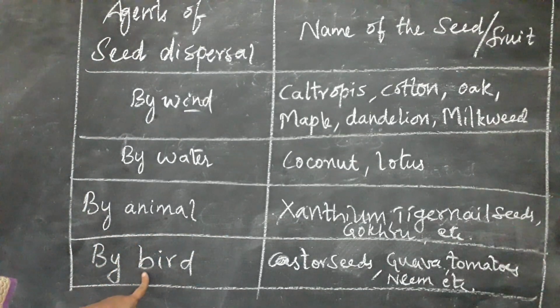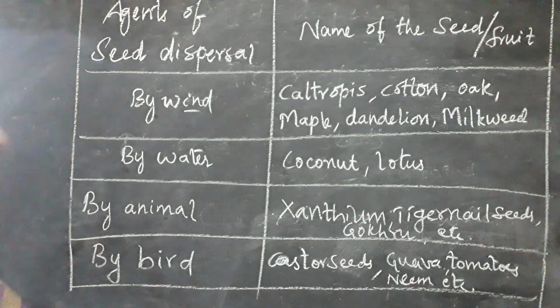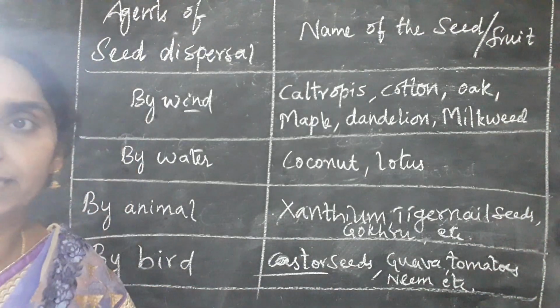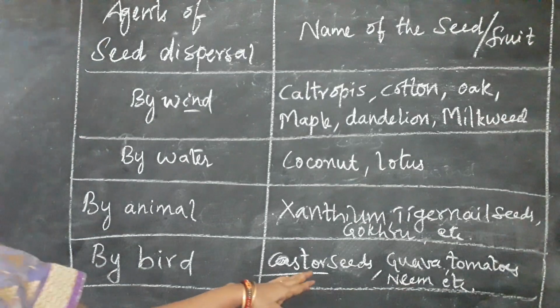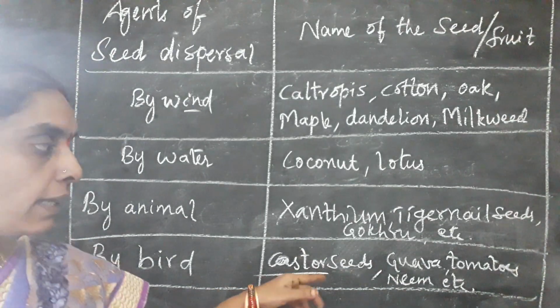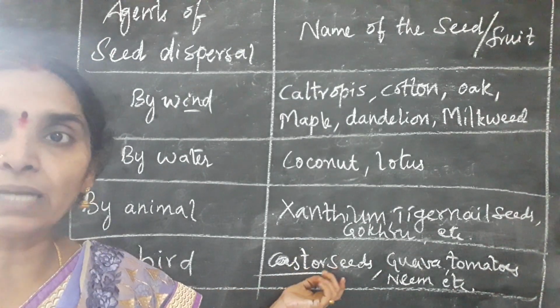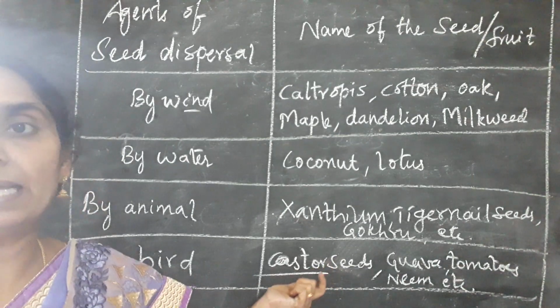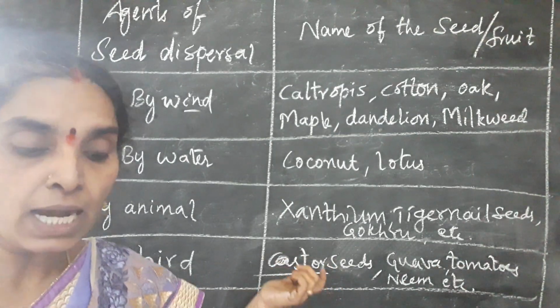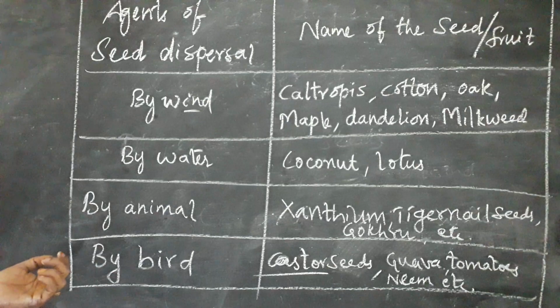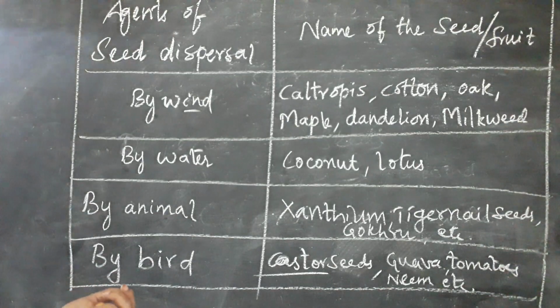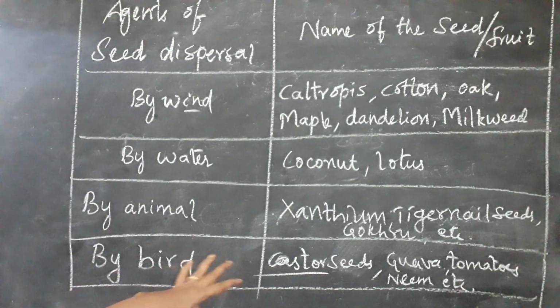Coming to the birds, especially the castor seeds, which look like worms to the birds, and they mistake them for worms and eat them. Okay children? Castor seeds appear like a worm and the bird carries them away by mistake.